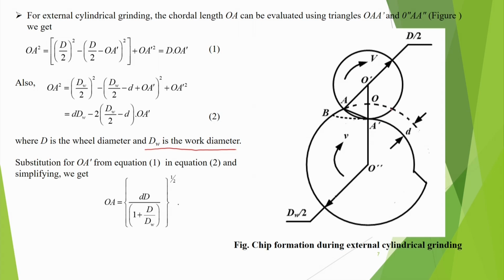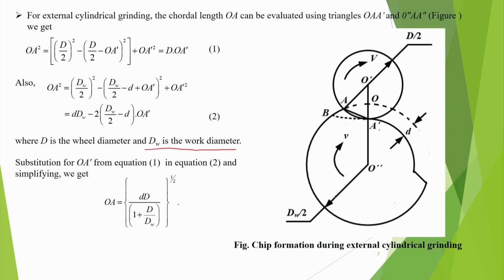In that case, when I am rotating, I am concerned about finding out this distance OA.